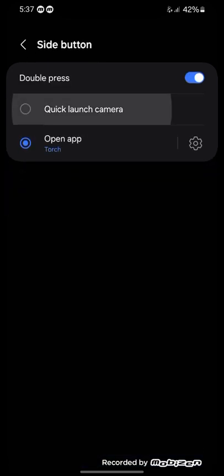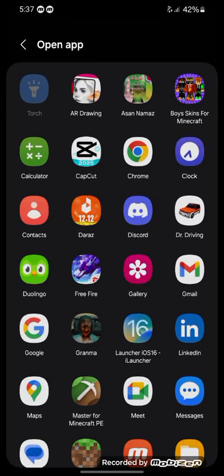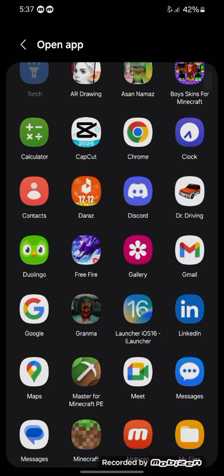If you have enabled quick launch camera, don't enable that. Go to open app and press the settings button, and you can choose any app you want to open when you double press your side button.